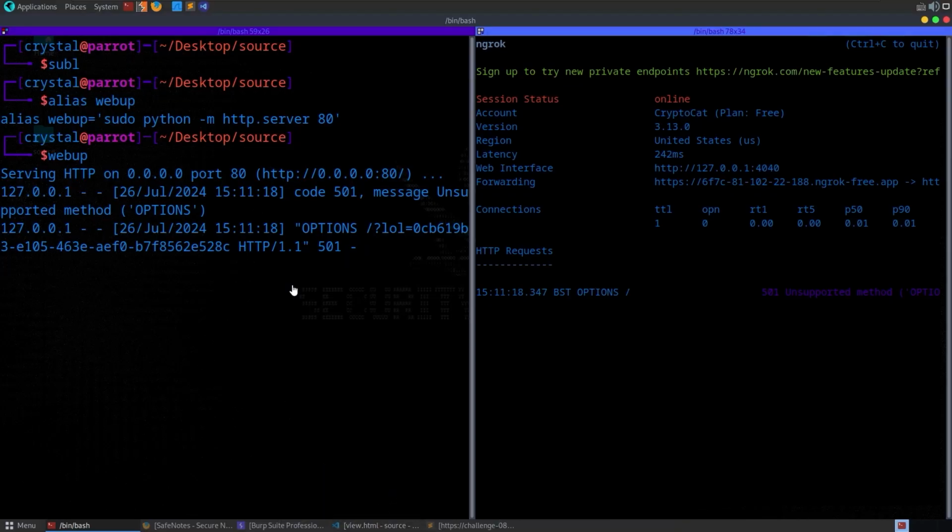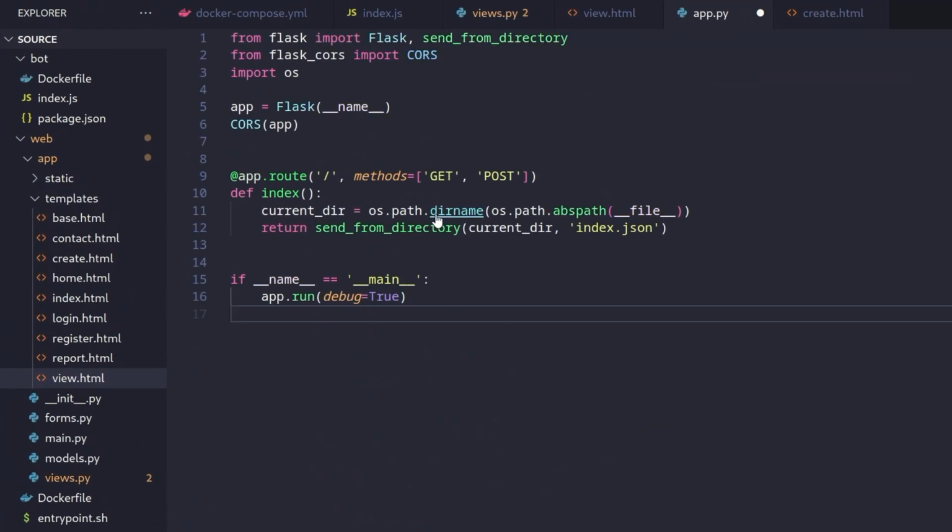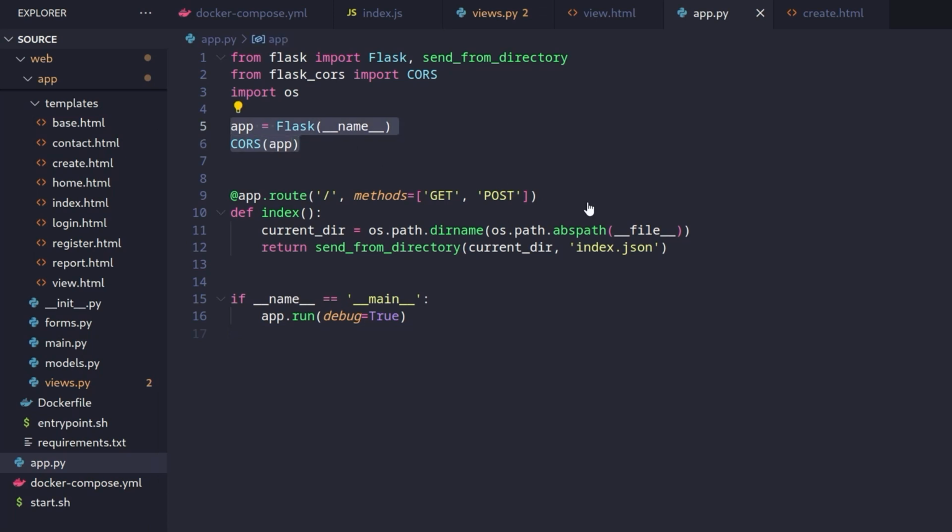Let us go ahead and create a new application. I'm going to do code, and then app.py. I'm just going to paste this in here. So yeah, a CORS app. We're going to accept GET and POST requests, and we're going to send an index.json file off. I'm going to create that in a second.